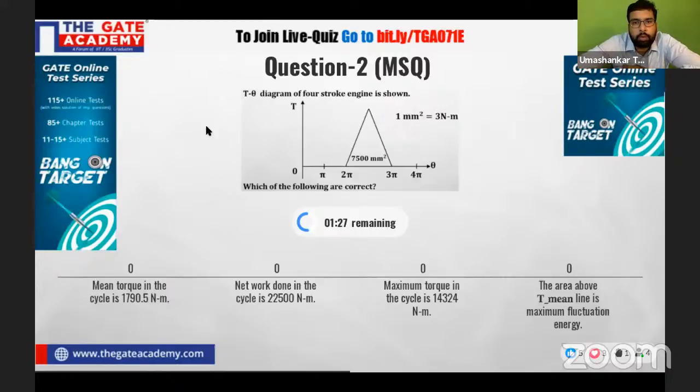So we have a 4-stroke engine, as you see in the figure. You have to solve this, it is particularly a numerical question, and in this numerical question, a few things are asked. So definitely, I think you can do it if you try. Please go for it, beta. I'm very sure that we guys can do it. Please try it. I'm very sure we can do it.